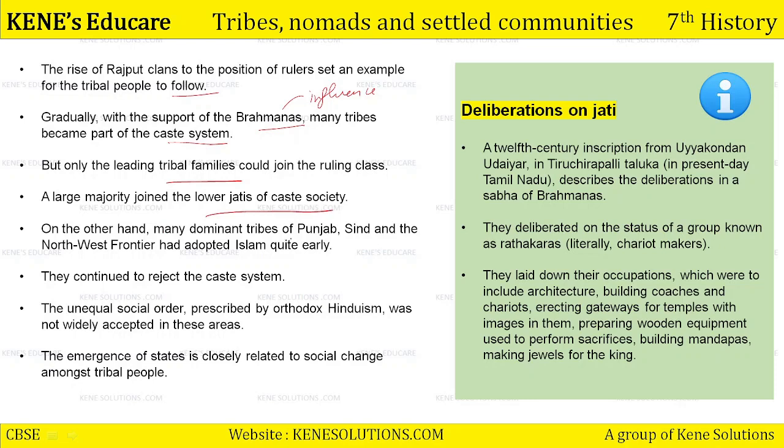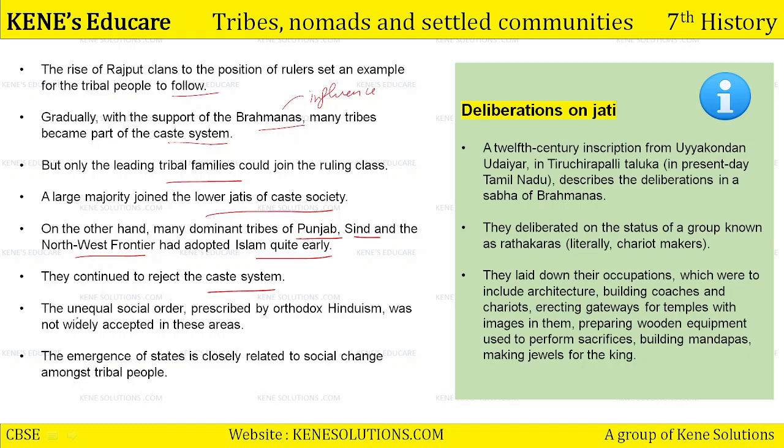On the other hand, many dominant tribes of Punjab, Sindh and the northwest frontier adopted Islam quite early, and they said that we reject the caste system. They continue to reject the caste system. They said we don't believe in the caste system, we have adopted Islam and we are following it.